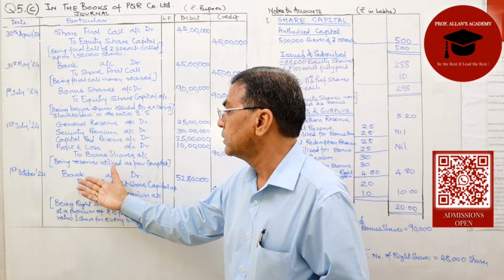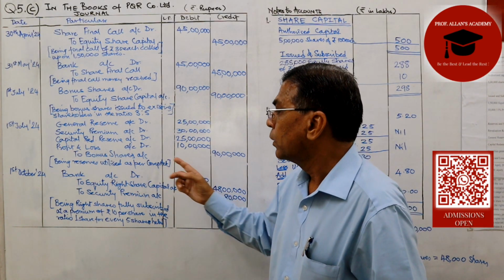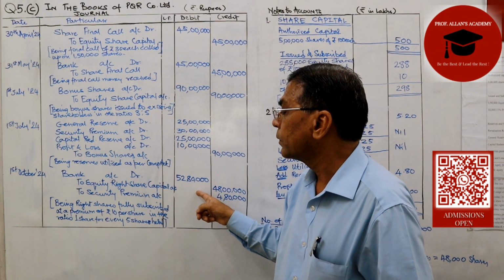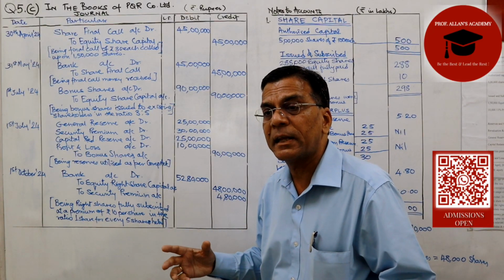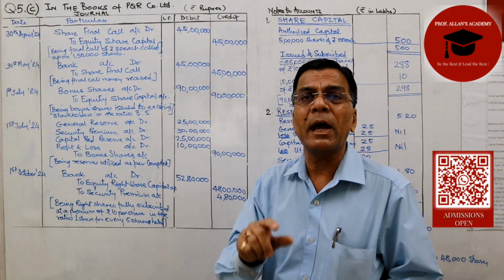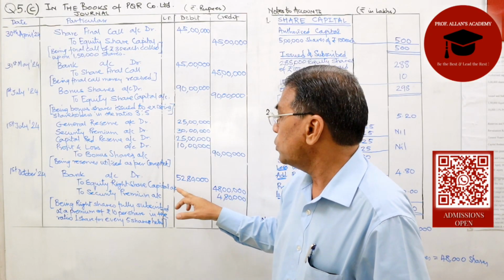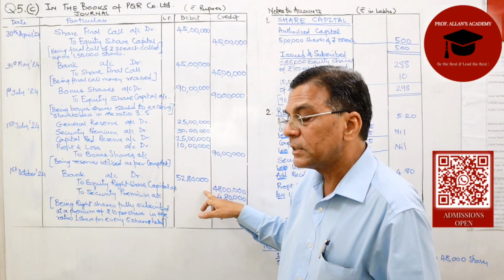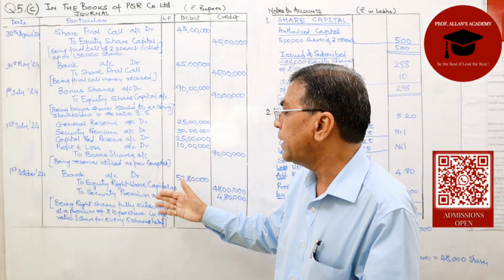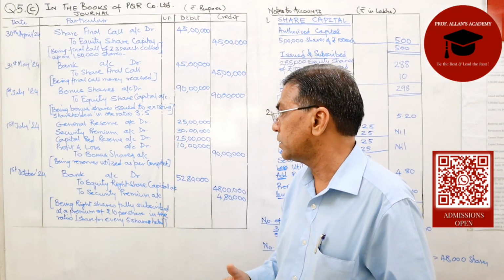Now these right shares, the entry for that would be bank account debit to equity right share capital to security premium. Now, as I said, what's the number of shares that are being issued as right shares? 48,000. But these right shares are being issued at a premium of rupees 10 per share. Therefore, that works out to 48,000 into 100, that is the face value, and 48,000 into 10, that is the premium, being rights shares fully subscribed by the existing shareholders.